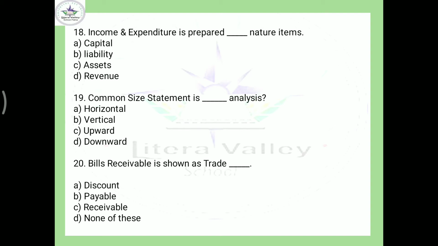Bills receivable is shown on trade... It is trade receivable because bills receivable and debtors are included. A new term is given there, trade receivable. So the answer should be C.